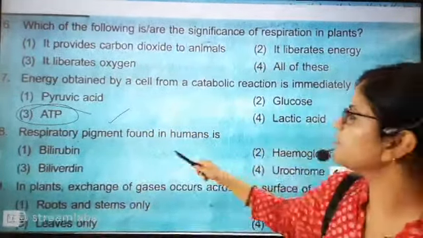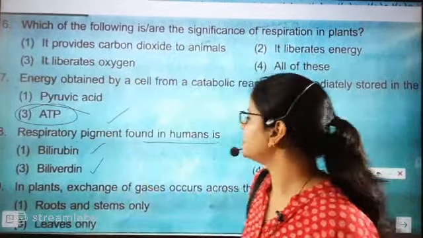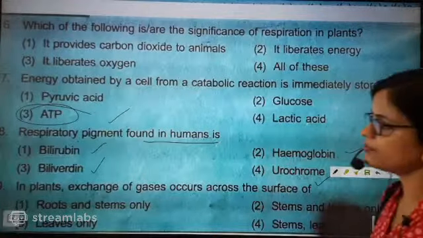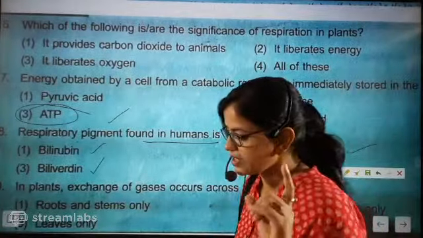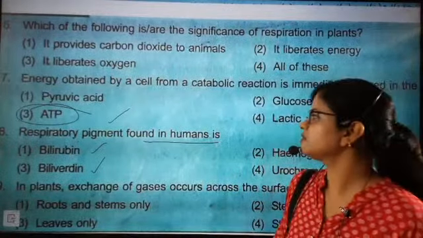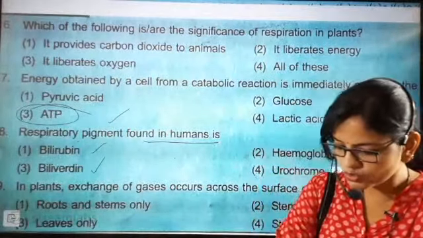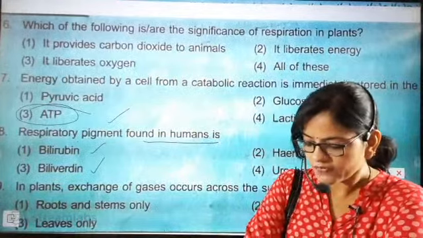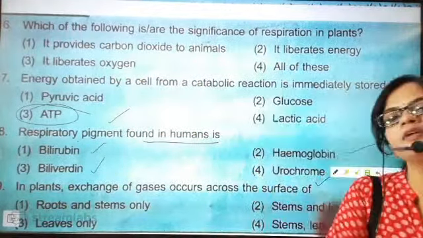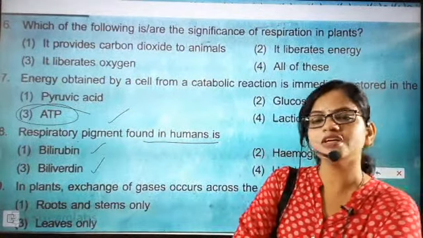Now, the respiratory pigment found in humans is bilirubin, biliverdin, hemoglobin or urochrome. This is a very important question. I don't want to take any risk in this question. The respiratory pigment found in humans. The correct answer is hemoglobin. Those who gave hemoglobin, very good. Hemoglobin is the respiratory pigment.